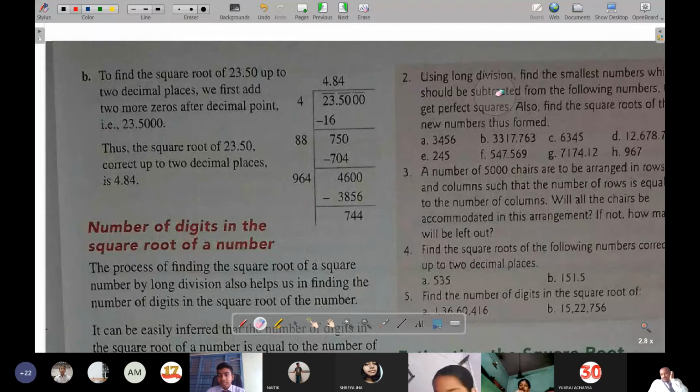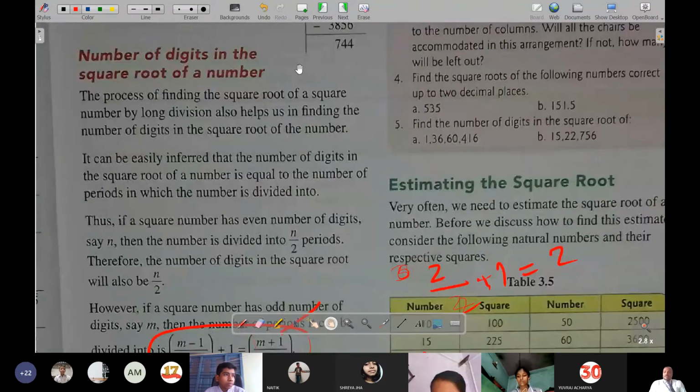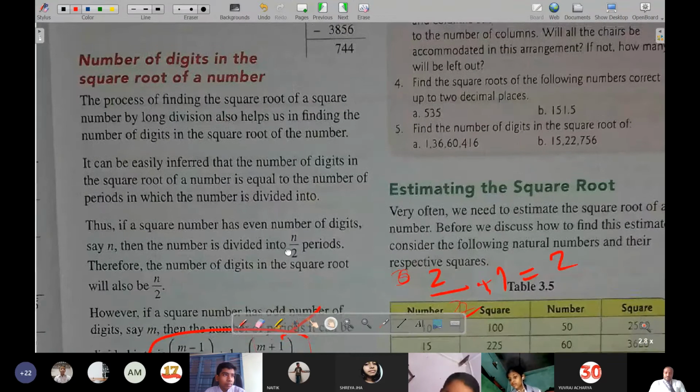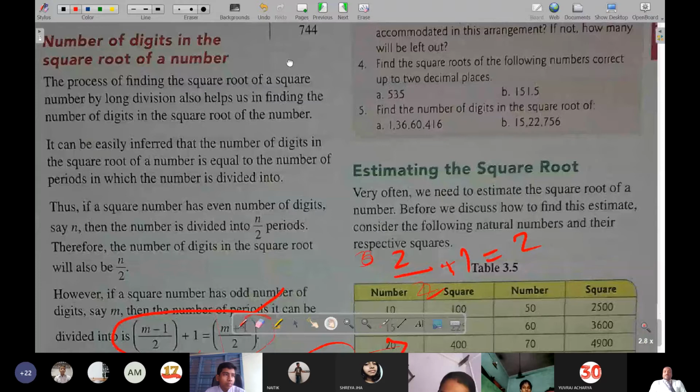Yes, sir. So now here comes another topic, number of digits in the square root of a number. What will be the digit in a square root of a number? So of course there are 2 formulas: one for even digits and another for odd digits. For even digits, it is N by 2 digits.